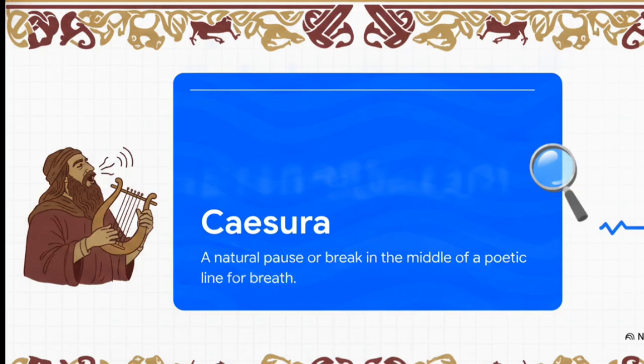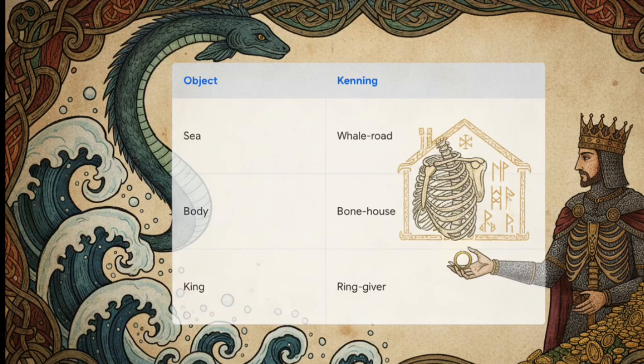of the phrase. And this brilliantly illustrates kennings. They used these vivid compound metaphors all the time. So instead of just saying the sea, a poet would call it the whale road. The human body wasn't just a body, it was a bone house.